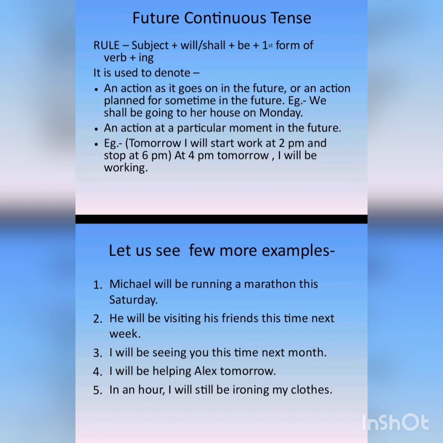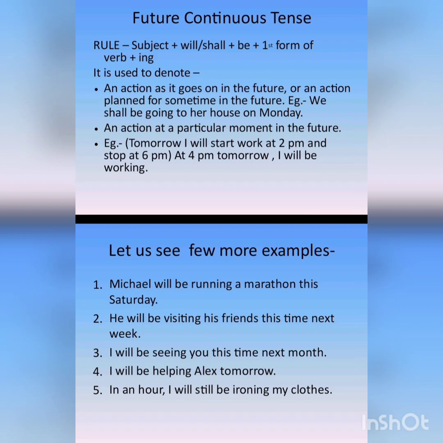It is used to denote an action as it goes on in the future, means an action as it happens in the future time, or an action which is planned for some time in the future, which is planned to happen in the future. For example, we shall be going to her house on Monday. So Monday has not yet arrived. We shall be going to her house on Monday. We are planning a future action here. Okay, so you can see we have used shall plus be plus the first form of the verb plus ing, that is go plus ing has become going.